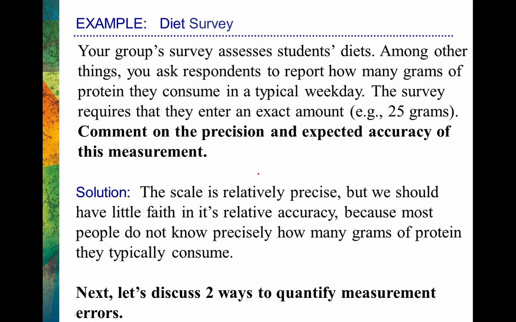Okay, so we're getting comfortable with some of these terms. Now let's discuss two ways that we can quantify these measurement errors. Now that we know some basic terminology, let's see how we can quantify and actually capture how much error we have in some of these measurements.